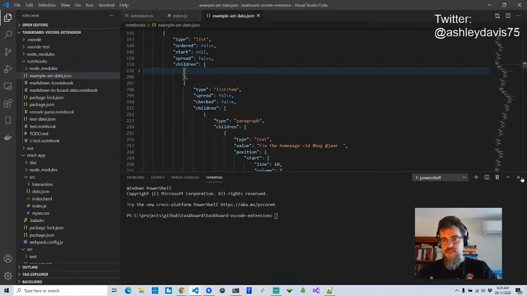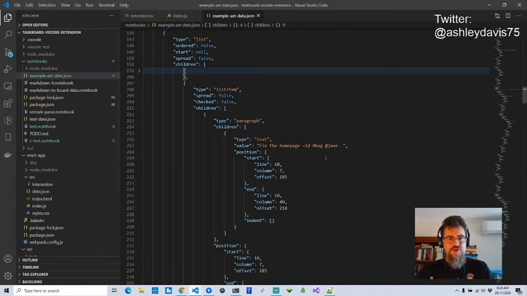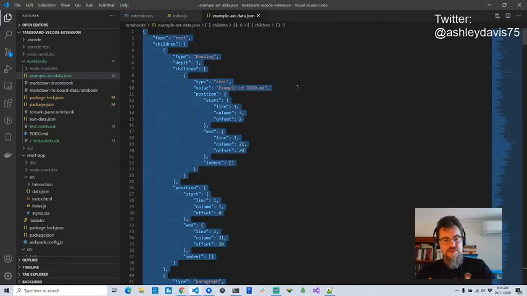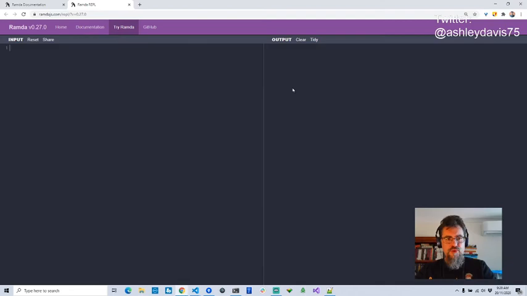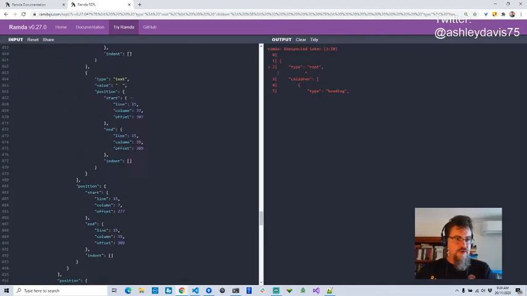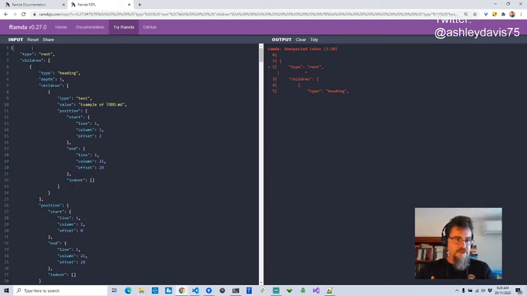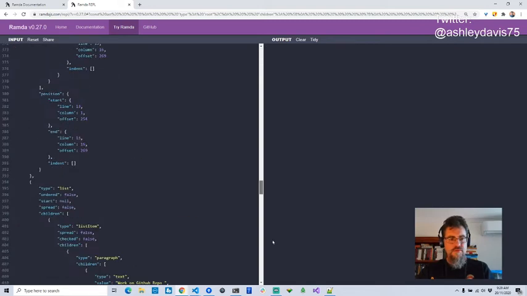This is a markdown abstract syntax tree that's been serialized to JSON. I'm just going to pull that into the Ramda REPL here. It doesn't like it, because it doesn't just take JSON like that. I think I've got to save it as a variable, so let's call it AST. It's an abstract syntax tree, so this is my markdown abstract syntax tree. I've got no errors. Cool.